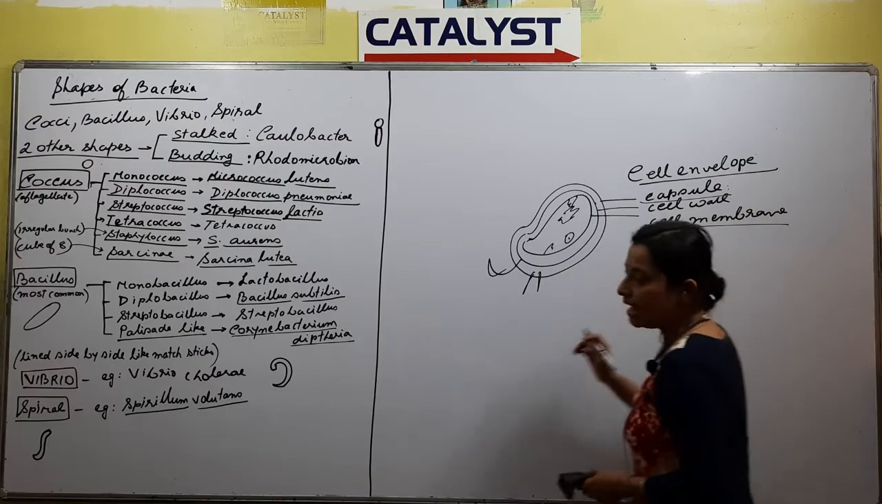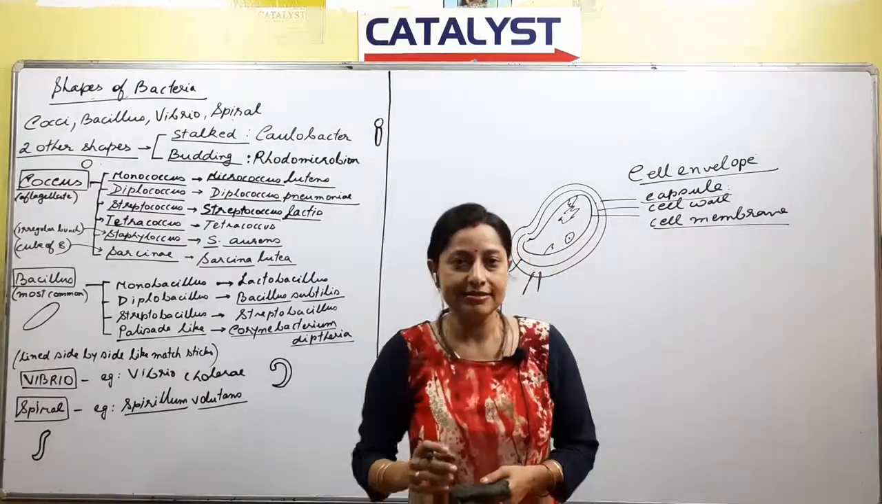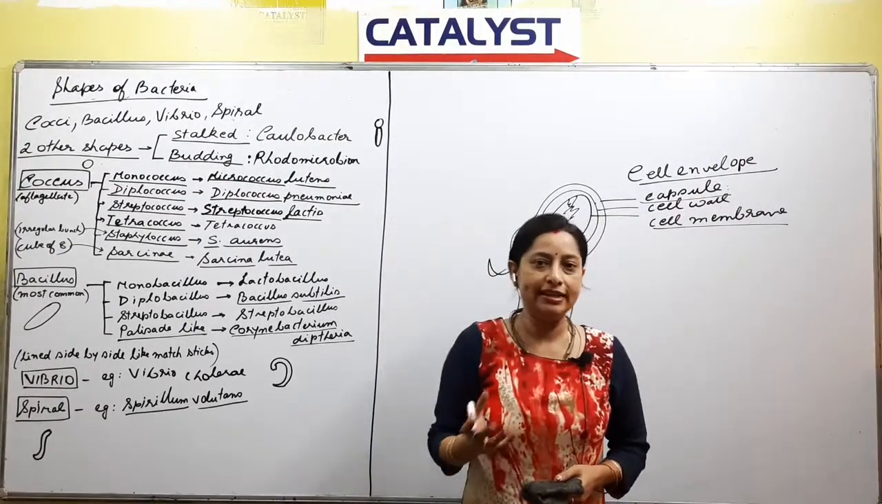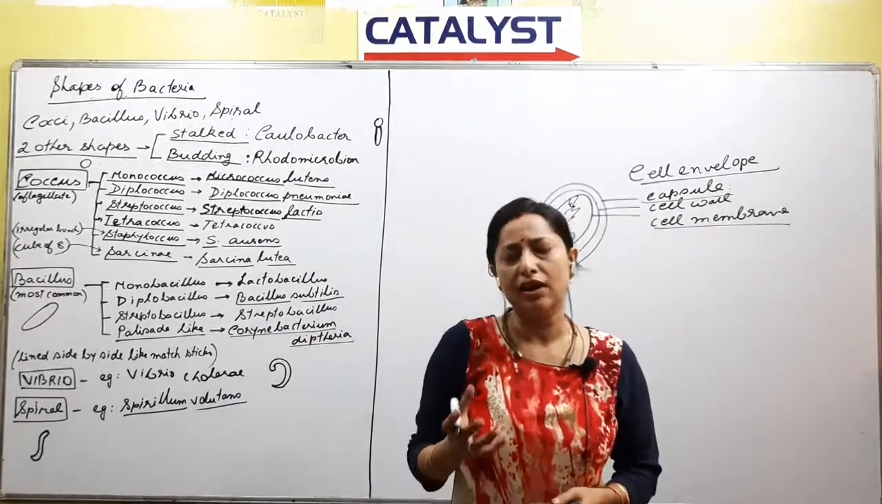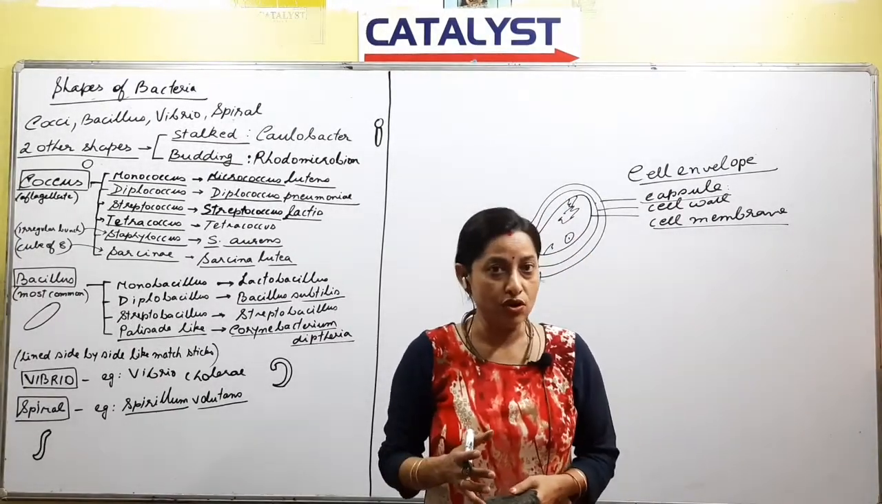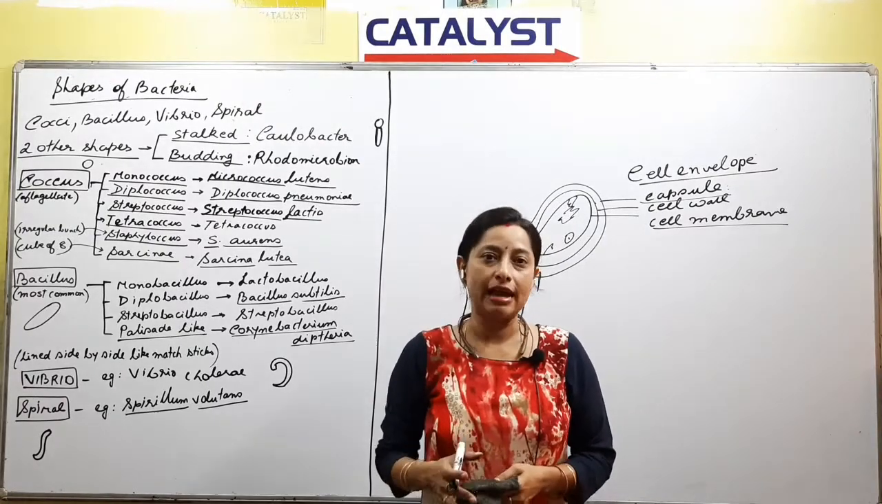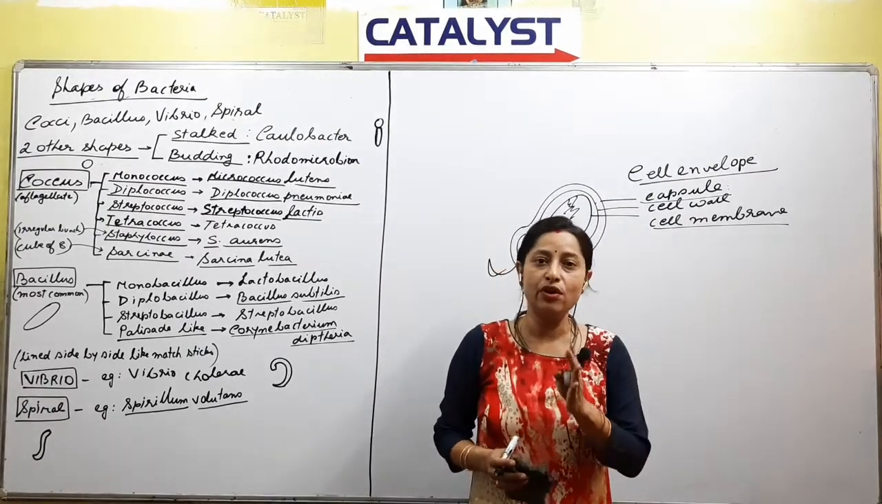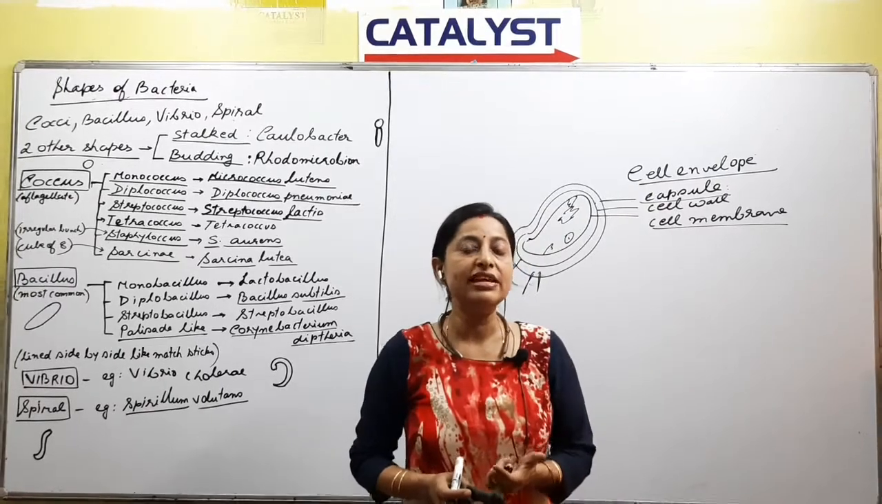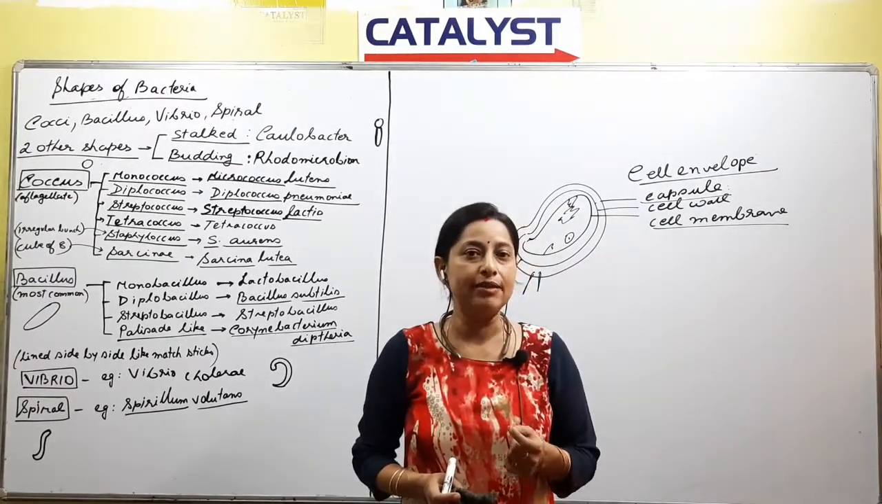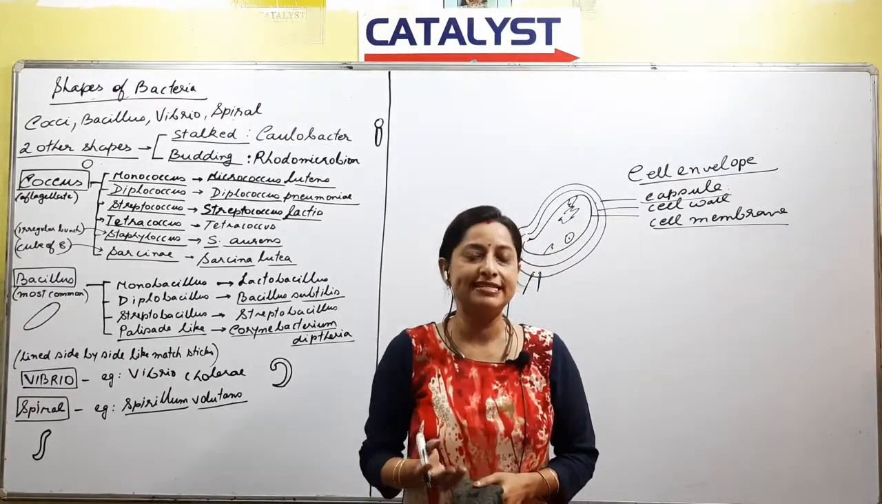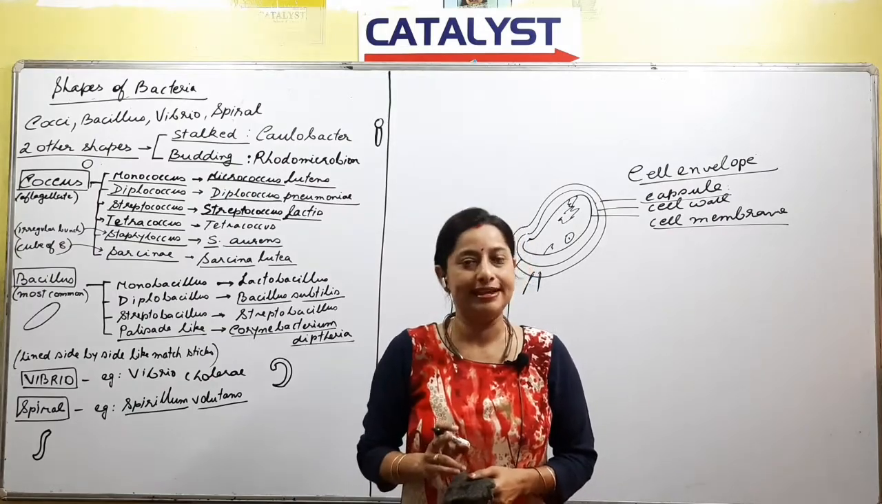Some points from the capsule that we remember: maximum of the bacteria, or in case of almost all the, it will be wrong if I use the word almost all. Some bacteria have a capsule and some bacteria are without a capsule, right? The third layer will obviously be there, not necessarily in the form of a capsule. If the capsule is absent, in its place there is a slimy layer, right?